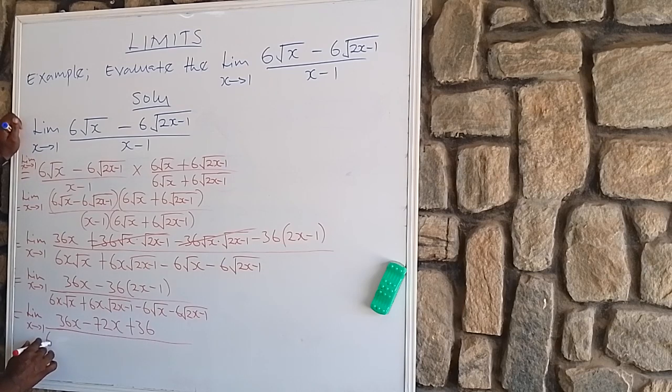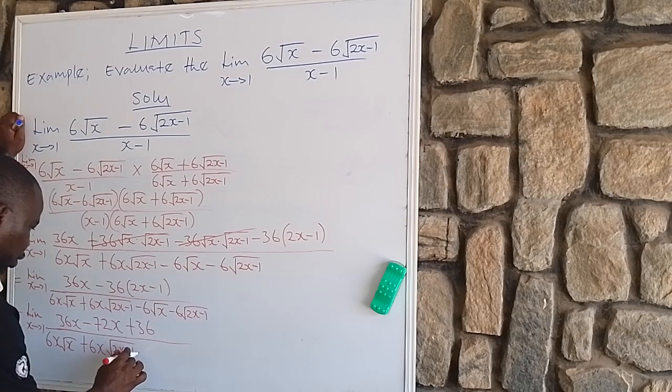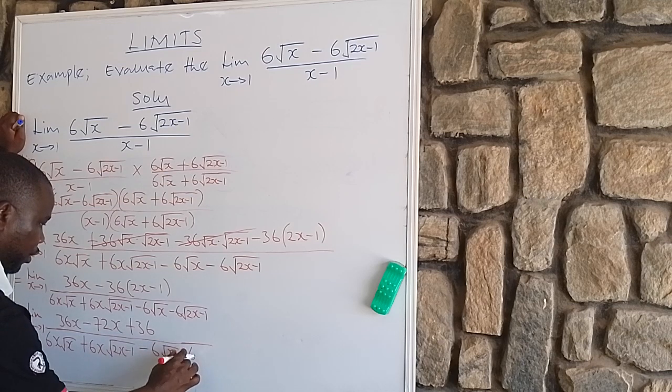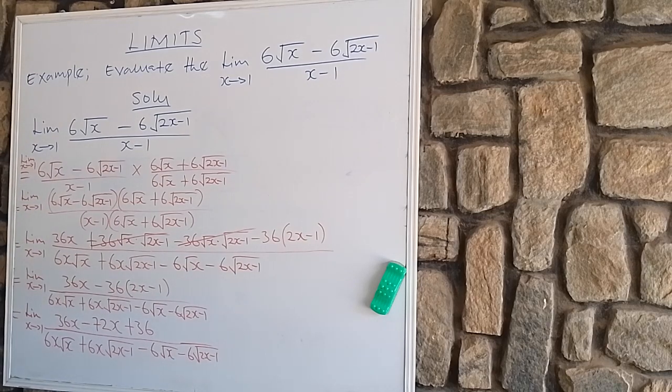All over 6x root x plus 6x root 2x minus 1 minus 6x minus 6 root 2x minus 1. Amen? Okay? So, do you agree with me?